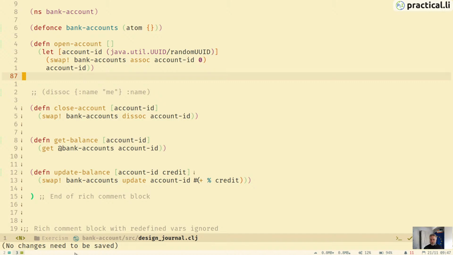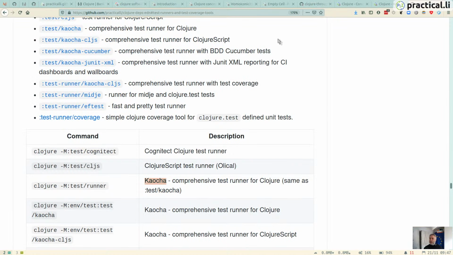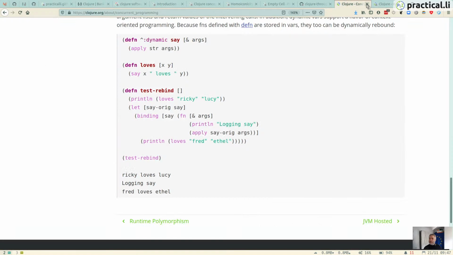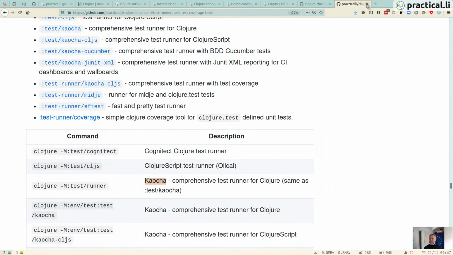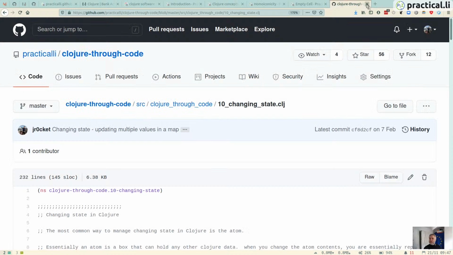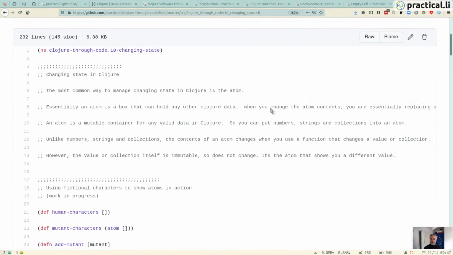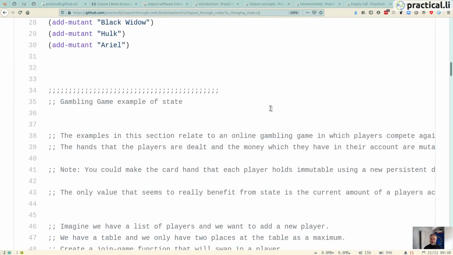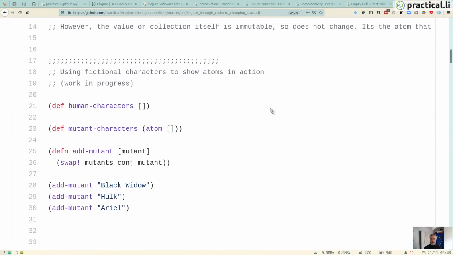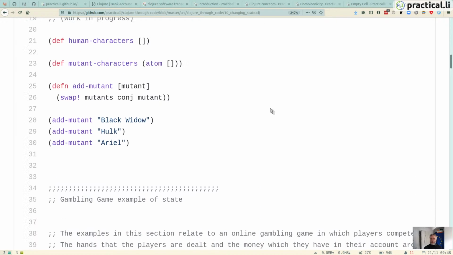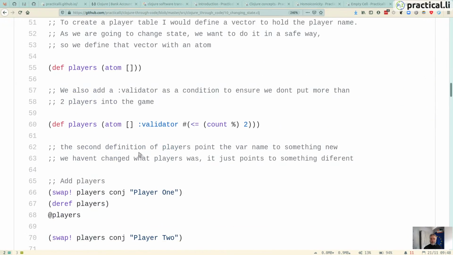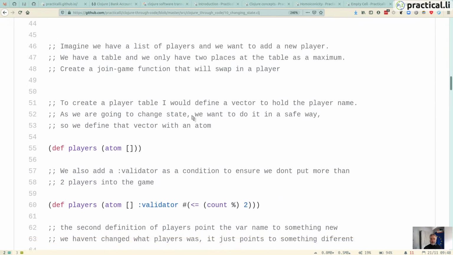If we go to, where is it? No, that's not it. There we go. Just close these down. Oh, there we go. That's the one. So I've got a Clojure through code project, and then there's one called changing state, which goes through some examples of using some atoms here, so using swap and so on. And then there's also an example of a card game.